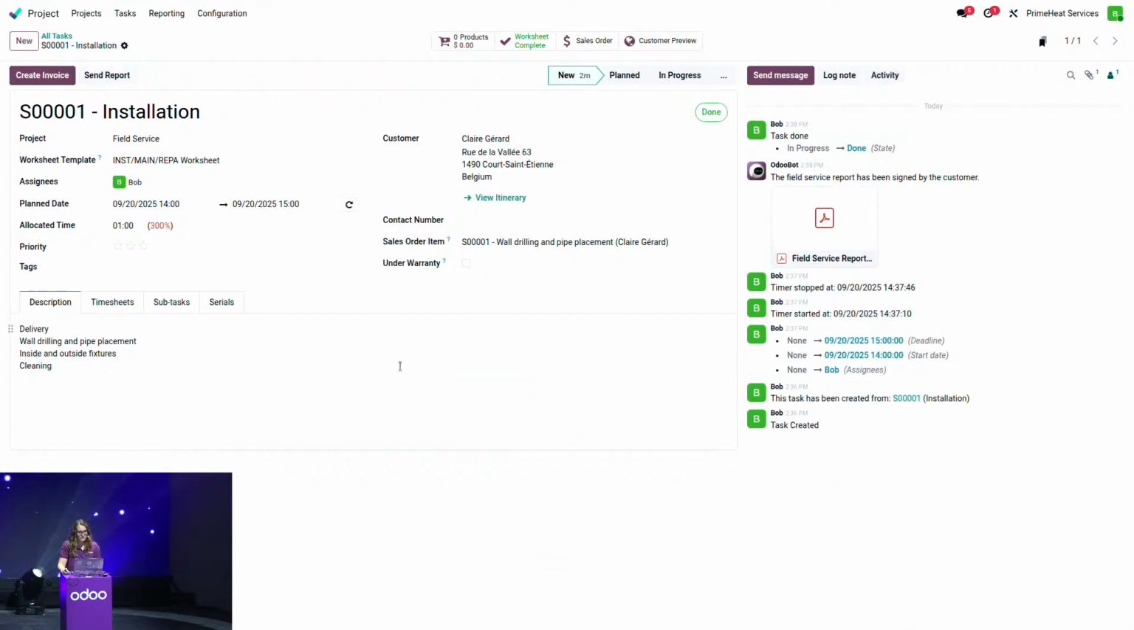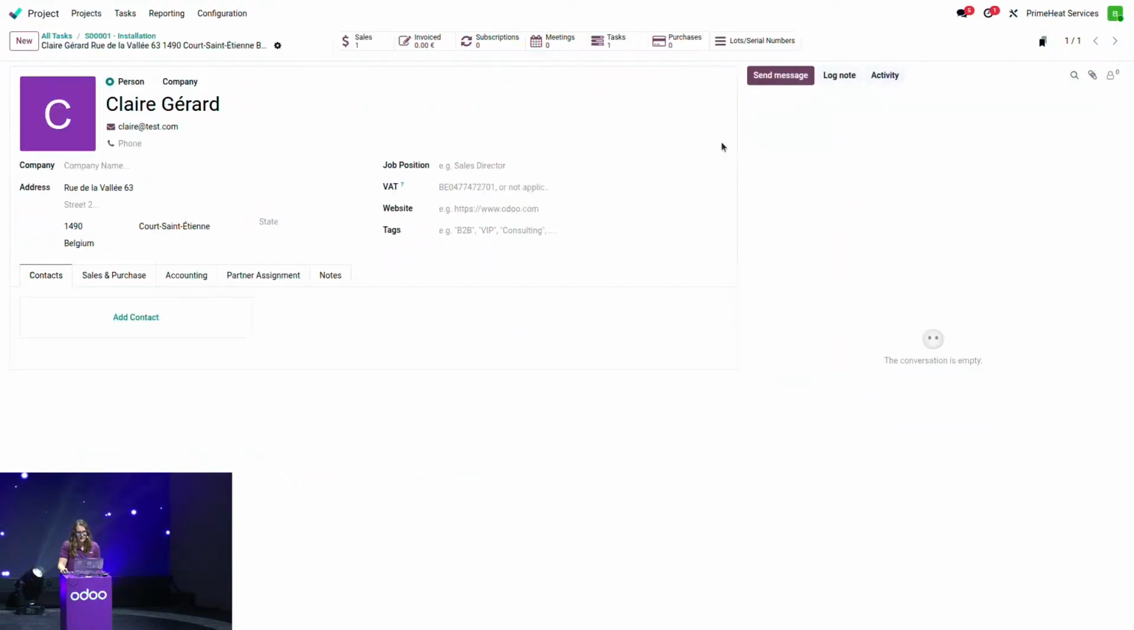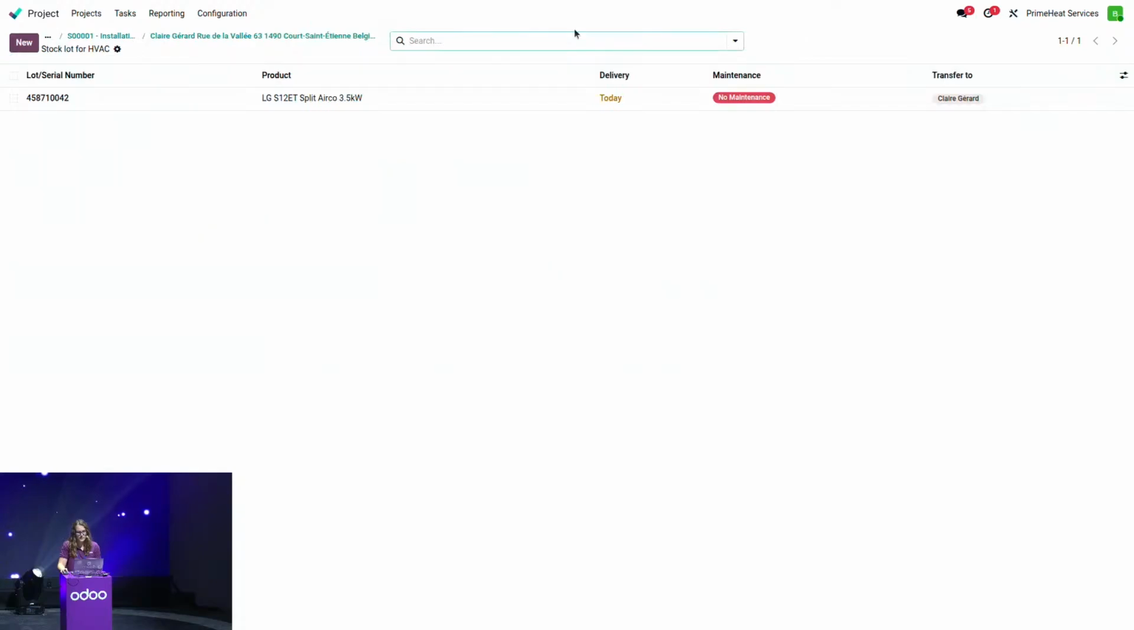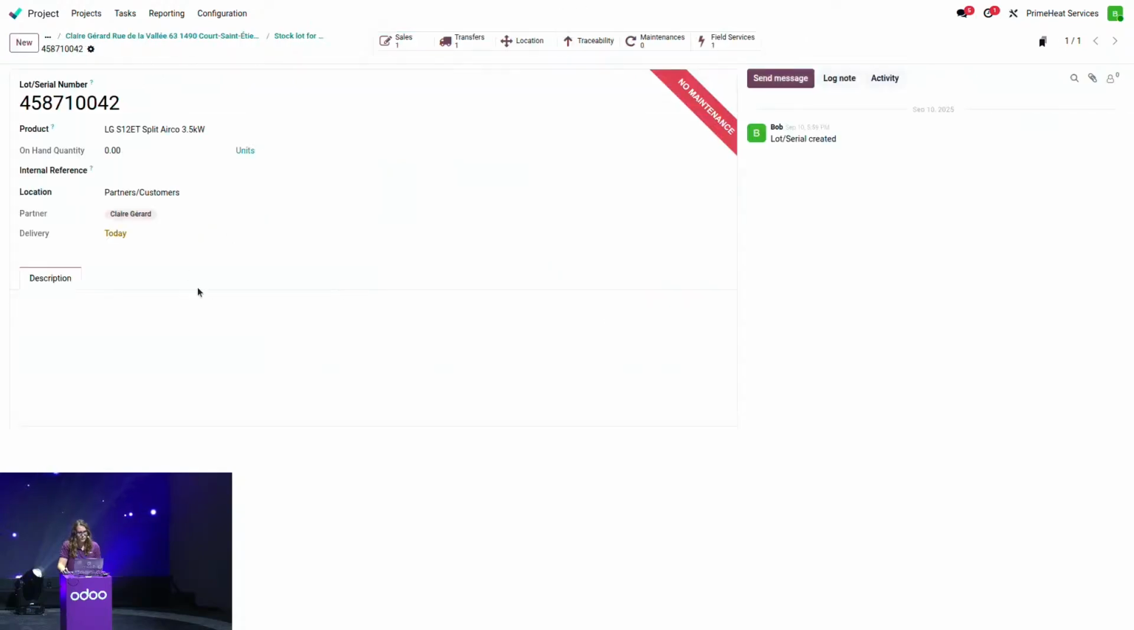What is interesting to do from here is to go back on Claire's profile and go here to the lots and serial numbers section. We see that from this view, we have a new field that was added with the delivery date. This was added in order to manage the warranty period, because usually the warranty starts once the product has been delivered. We see as well that for now, the device is not under maintenance.